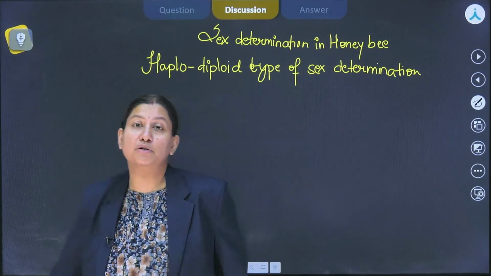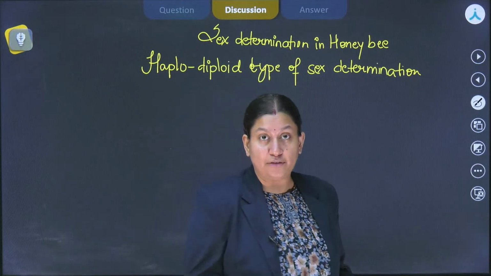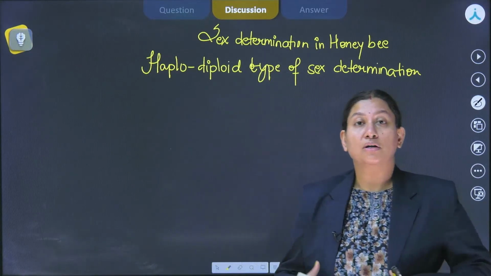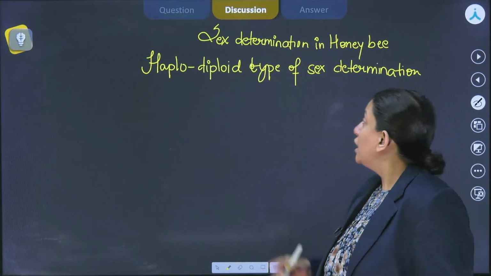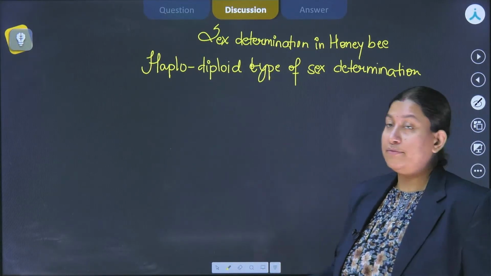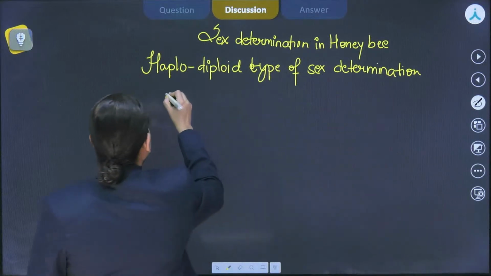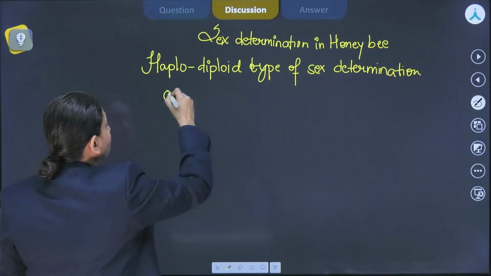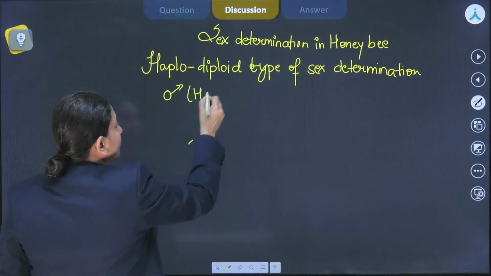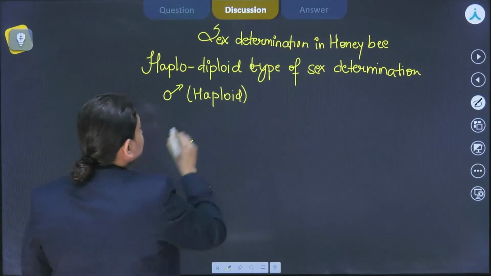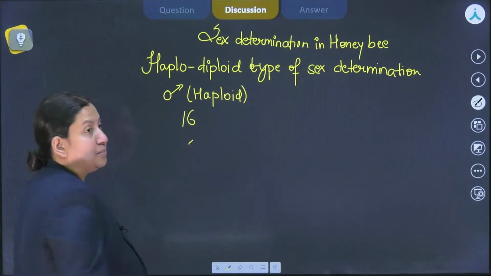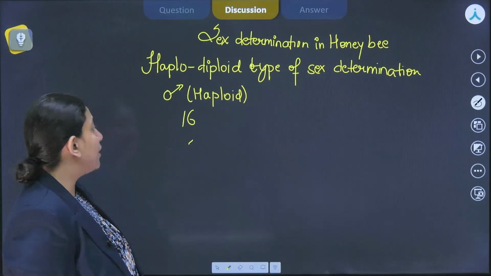It is like the number of sets an organism receives is going to decipher what kind of sexuality the organism has. So in the haplodiploid type of sex determination, the males are haploid. So in honeybee, there will be 16 chromosomes found in the males.